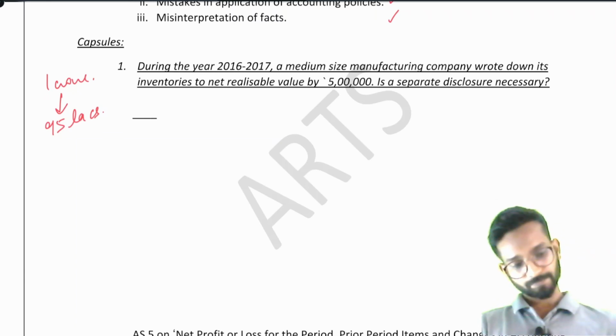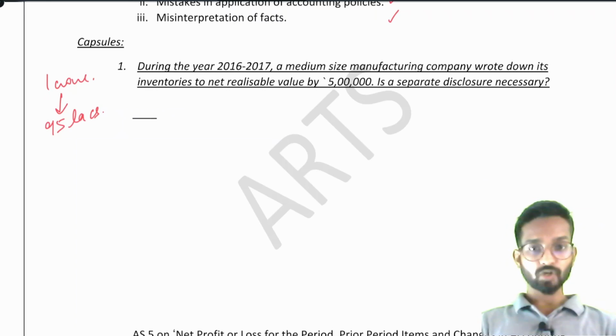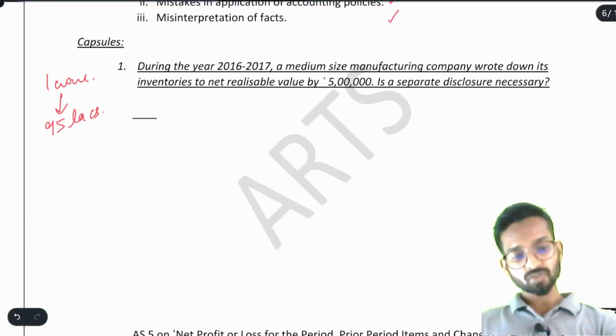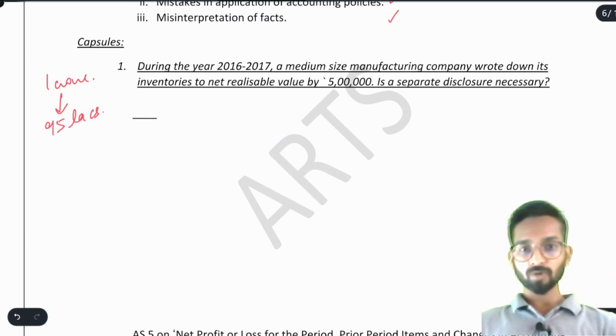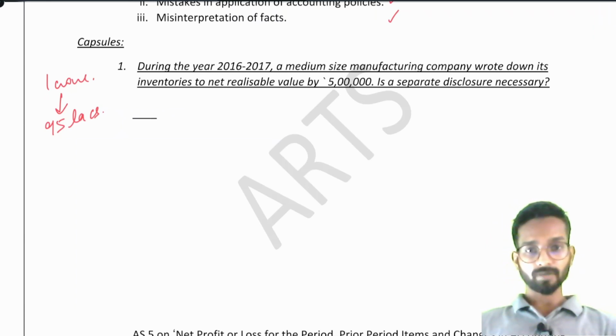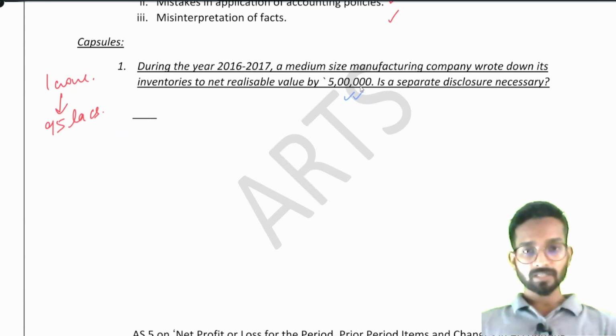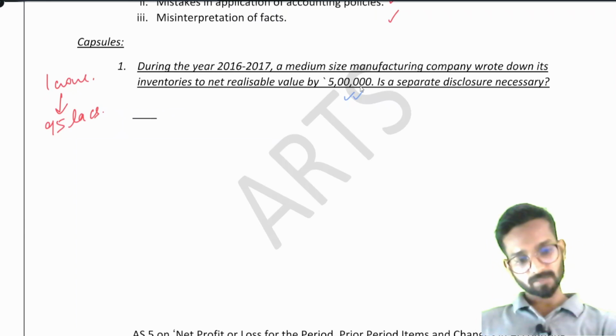See, we cannot say that this is an extraordinary item. This is our main course of business. Inventory is the main course of business. Now we are just reducing the value of that. So it is not an extraordinary item. It is in the normal course of business. But the value is 5 lakh rupees. It means it is a material value. In the normal course of business also, we have already studied, it is one of the exceptional items. Understood? To write it down to the net realizable value.